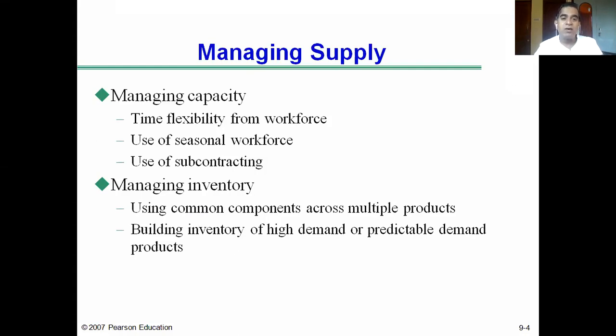The company can manage supply also by way of managing inventory, making the products available, using common components across multiple products. If we consider, for example, different two-wheeler models, many components will be common.